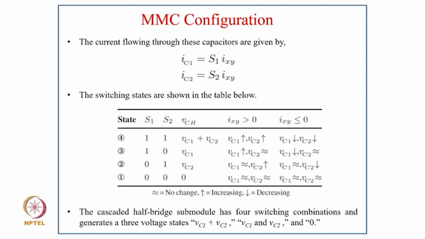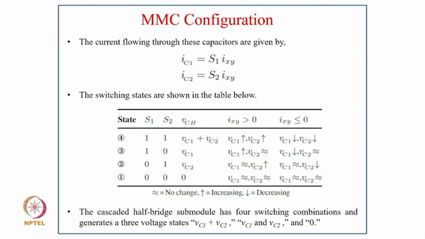In the first switching state, S1 S2 are both 1, and VCH equals VC1 plus VC2, where if IXY is greater than 0, then VC1 and VC2 both increase, and if IXY is less than 0, then both VC1 and VC2 decrease. In the next state, when S1 S2 are 1 and 0, then VCH is VC1, and for IX greater than 0, VC1 increases and VC2 remains almost the same, and when IXY is less than 0, VC1 decreases and VC2 remains almost the same.